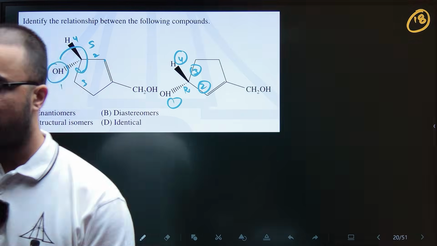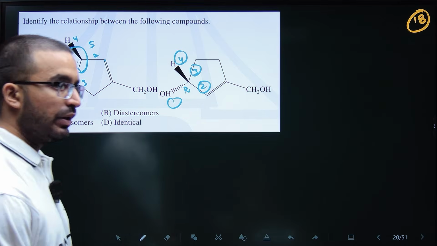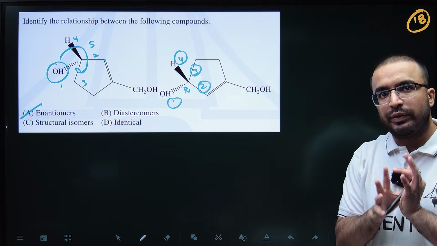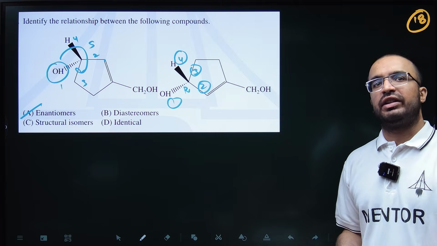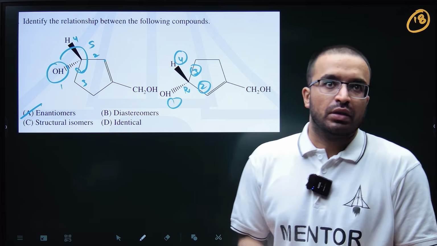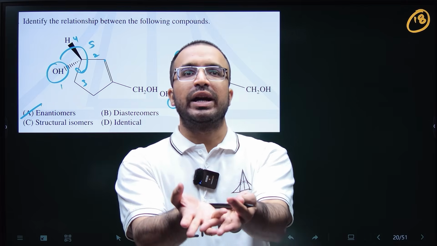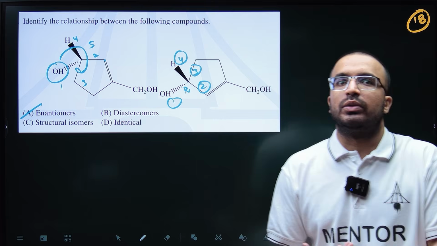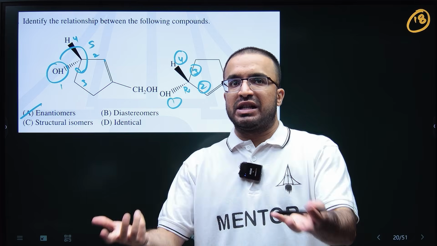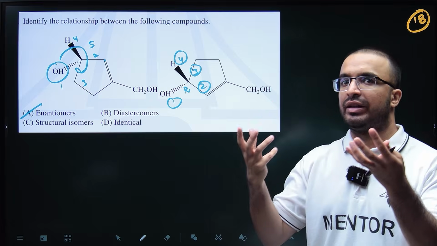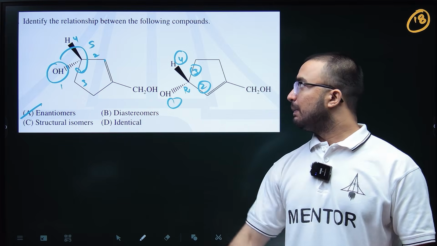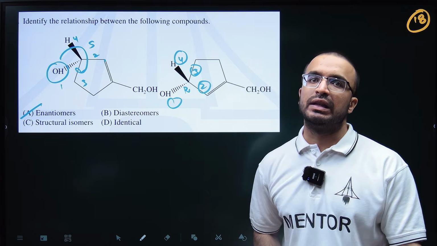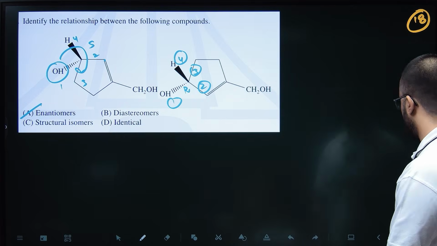Okay, sure. So again, I would tell you that when a relationship is asked, it's okay if you have time, you can analyze the geometry, but sometimes geometry can be wrong. See, if I am doing geometry wrong, there is a very high probability that you can also analyze the geometry wrong. Not everyone is a master of stereochemistry, not everyone can imagine things like that. Like right now, I couldn't imagine. But the point is, if we can't, we can fail. So this RS will never fail, so always analyze using RS.